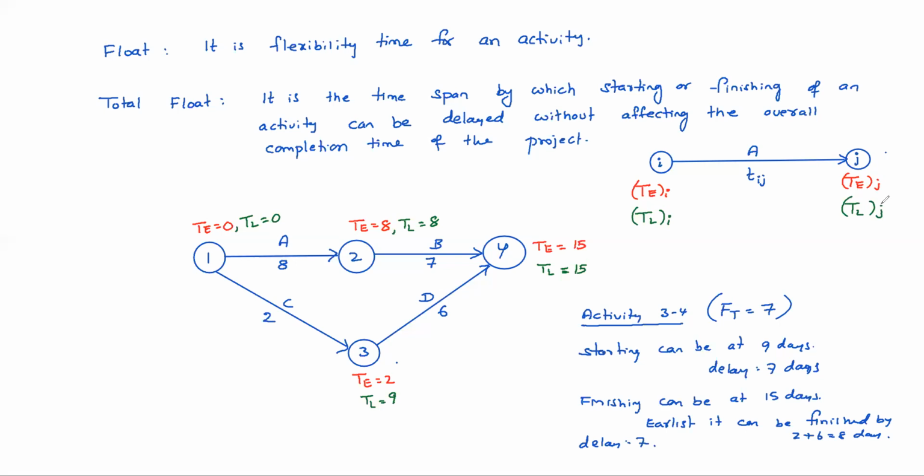How to find total float is very simple. First, what is the maximum time available? You get the maximum time when you start the activity as early as possible and finish as late as possible. So the maximum available time is TL of j, as late as possible you finish, minus T of i, as early as possible you start.